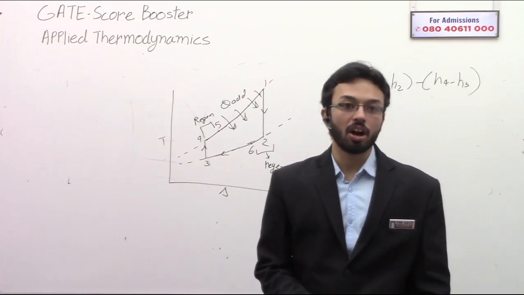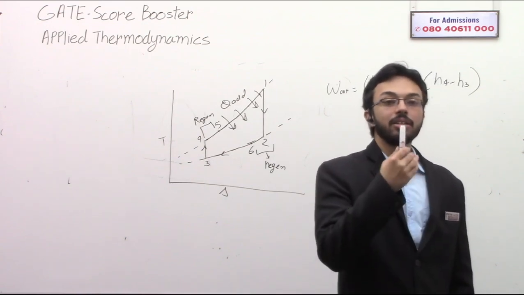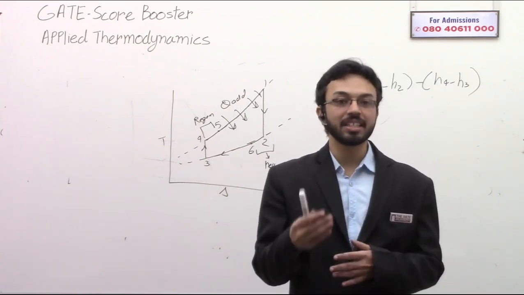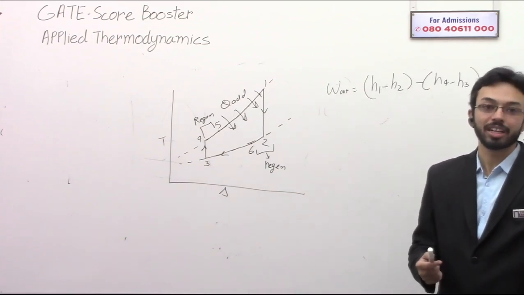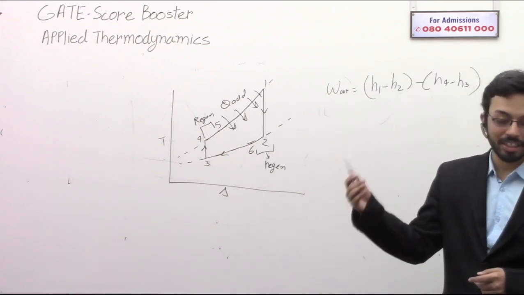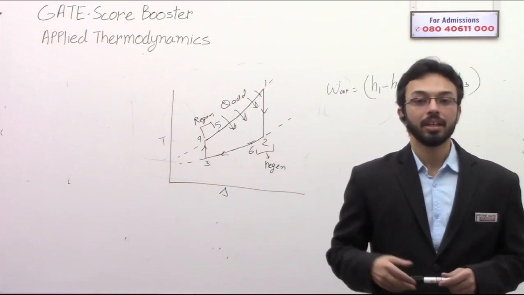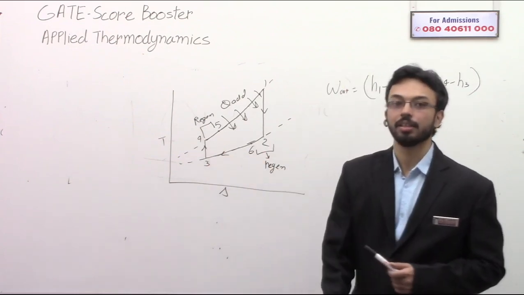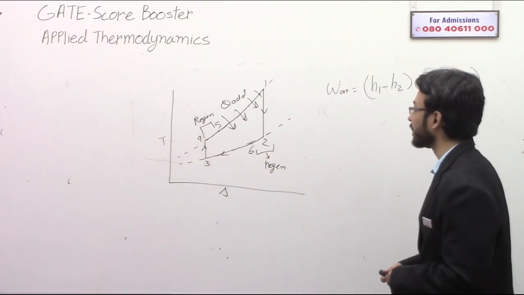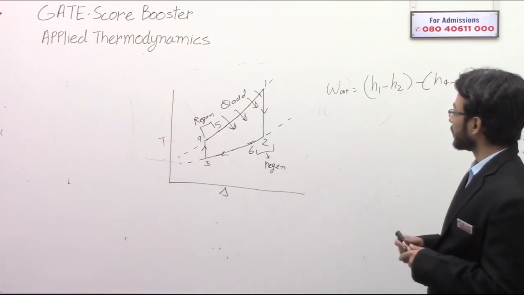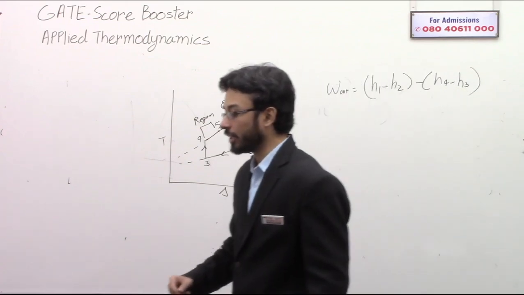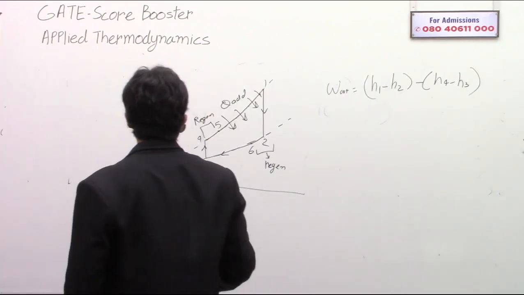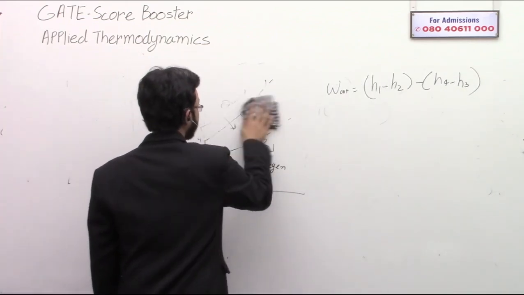See, when I say work output, I mean the work done by the turbine minus the work of the pump. That is the net work output. Whenever I say work output, I mean the net work output, turbine minus pump. In Brayton, it is more accurate to say compressor. This is not a pump, this is a compressor. Just a technical accuracy. Till this much is clear? Another point that I wanted to highlight for Brayton cycle is intercooling.